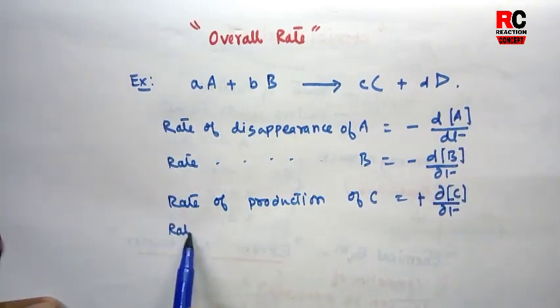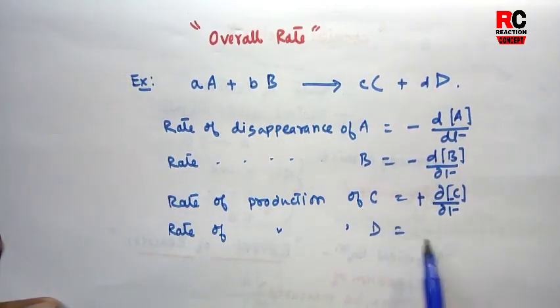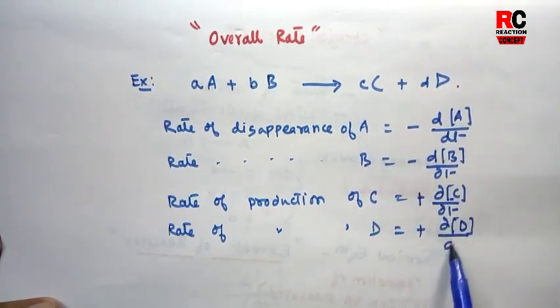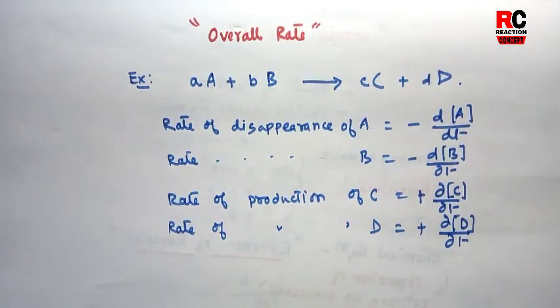and the rate of production of D would be plus dD divided by dt. So these are the rate of disappearance and formation of reactant and product respectively. Okay.